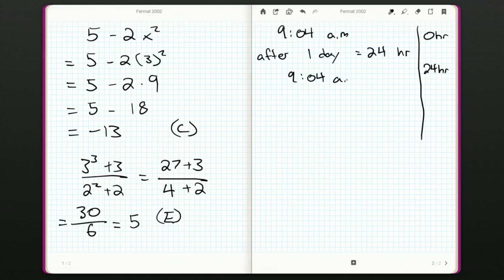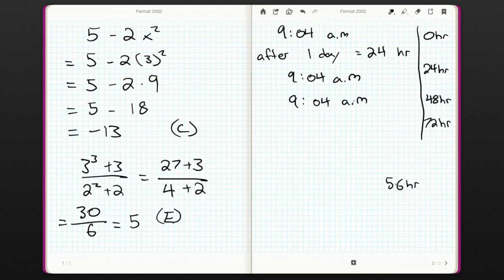But if it was a Tuesday, now it's a Wednesday. Then we add in another 24 hours. So that'd be 48 hours. And it's still going to be 9:04 a.m. Now I want to add in another 24 hours, but that would be 72 hours. That would be 3 days after my start time. But I'm only supposed to go 56 hours.